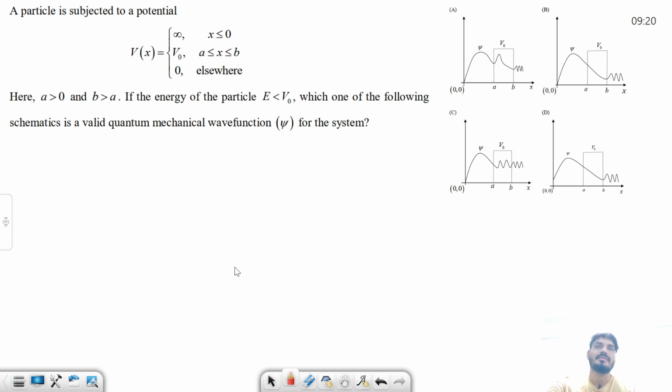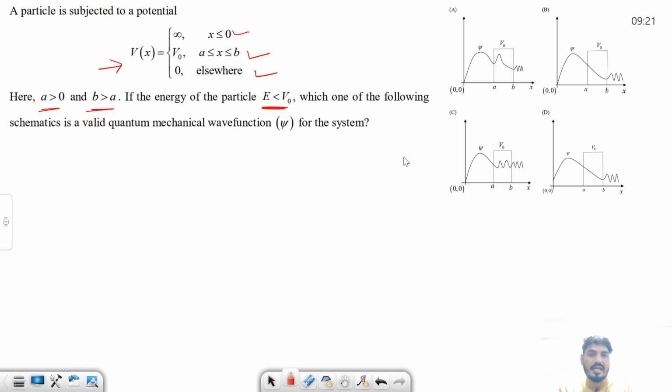Now see this question. So what is the question? That a particle is subjected to this potential. So a potential is defined to us that at x less than 0 and equals to 0, this is infinite, and from a to b this is v naught, and then again 0, where a is greater than 0 and b is greater than a, and energy of particle is less than this potential v naught. Then which one is satisfying the wave function of this particle under this potential?